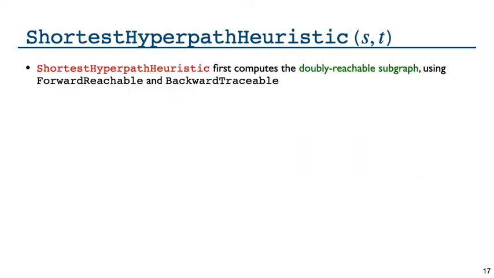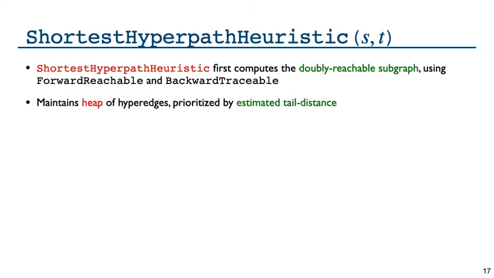Now going back up to the overall shortest t-hyperpath heuristic. It first computes the doubly reachable subgraph of G, taking the intersection of forward reachable and backward traceable. Note that it is not worth looking at hyperedges that are not forward reachable and not backward traceable, since they can never be in any t-hyperpath.